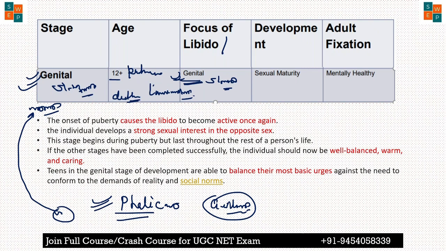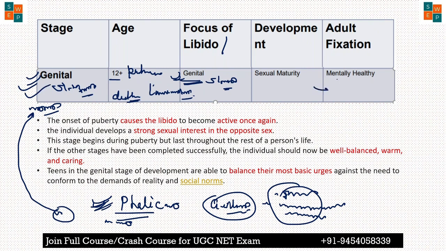If the phallic stage is not performed by the individual or the child very effectively, some kind of fixation occurs, like they are unable to make intimate relations, they are unable to make social relations with peer groups, with the opposite sex. So some kind of problem happens in this genital stage also, like the fixation occurs, like very low sexual interest, okay, very low, you can say very less.